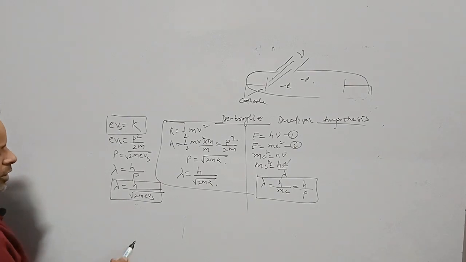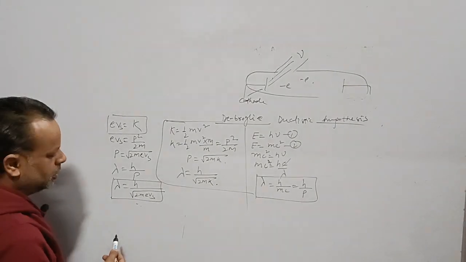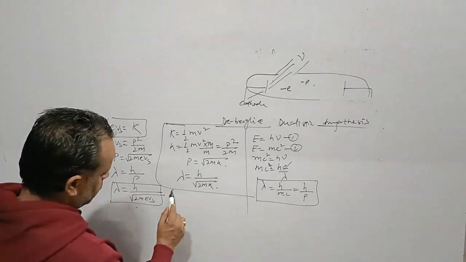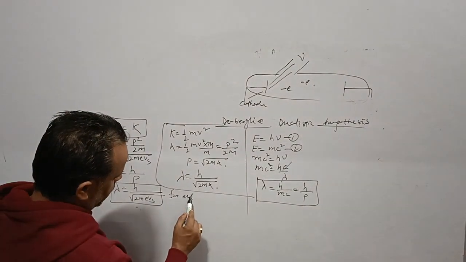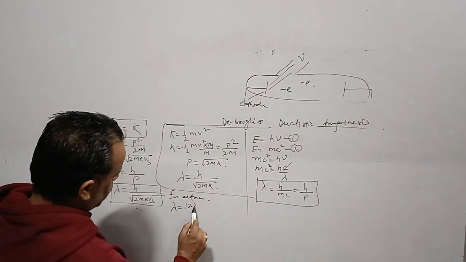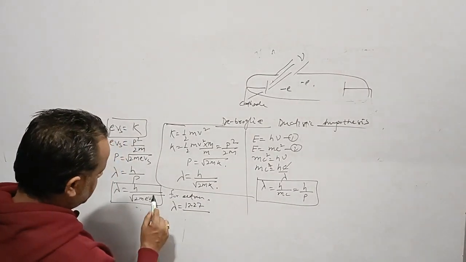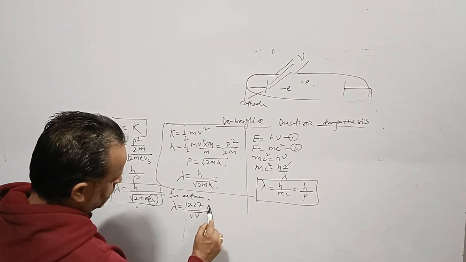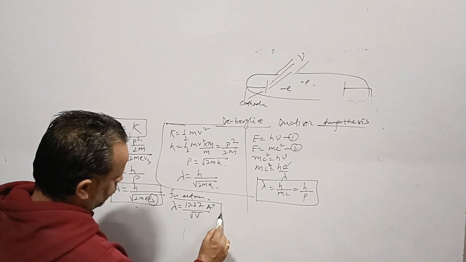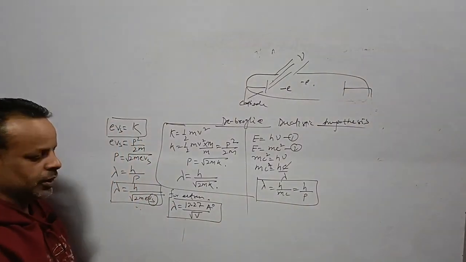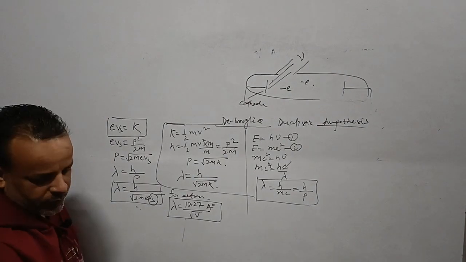If we take the case of an electron, these are all fixed values. Only the potential is going to be different, so we can write this as 12.27 upon root V Angstrom. That is the wavelength of an electron.